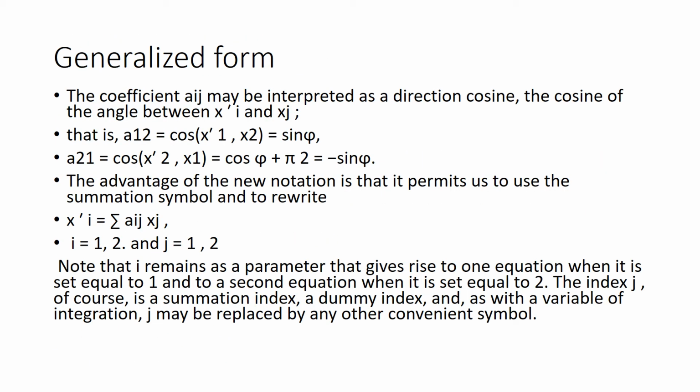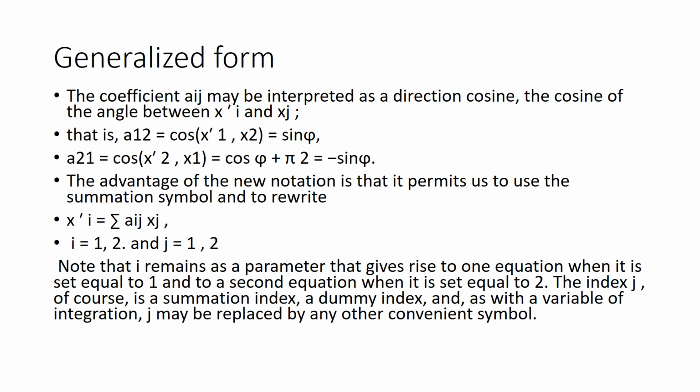In generalized form, this can be written as xi prime equals summation aij xj, where i varies from 1 to 2 and j also varies from 1 to 2. When you replace i with 1, you will get the first equation. When you replace i with 2, you will get the second equation.